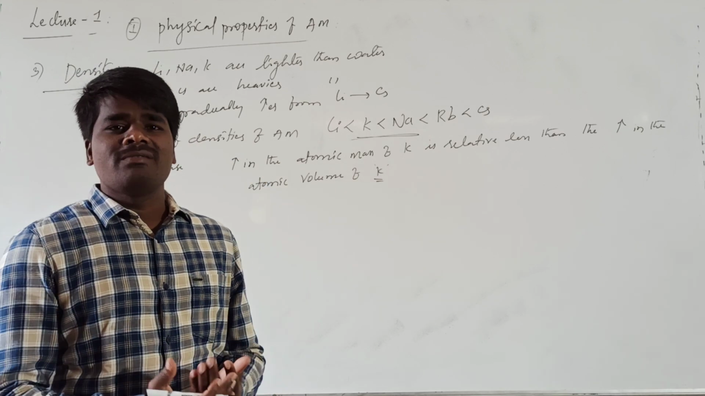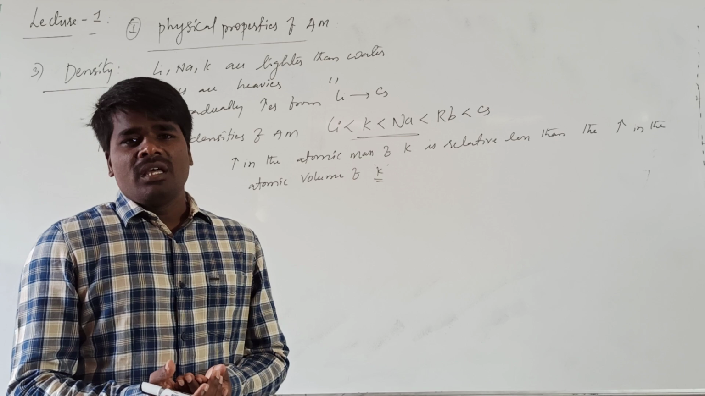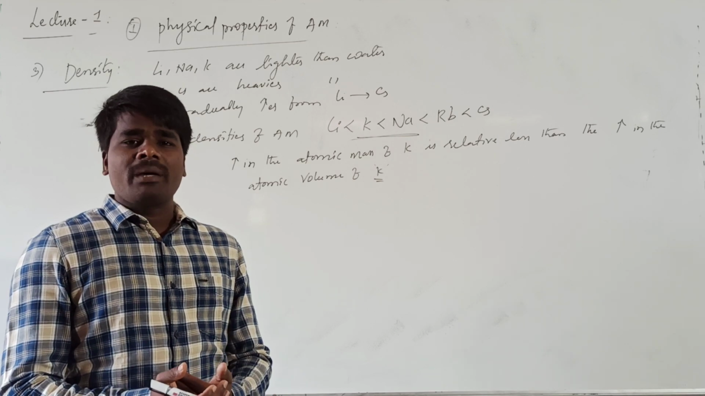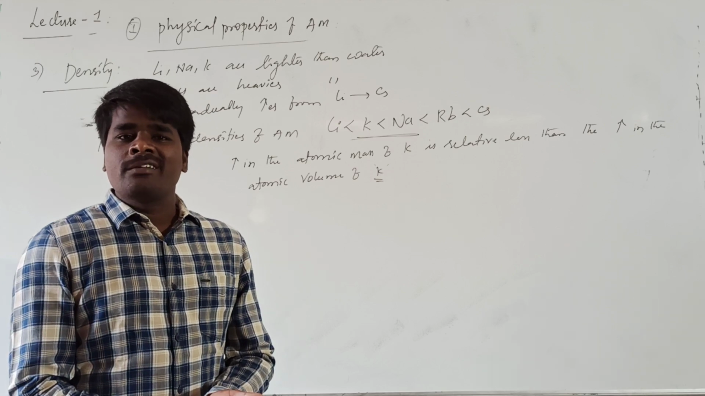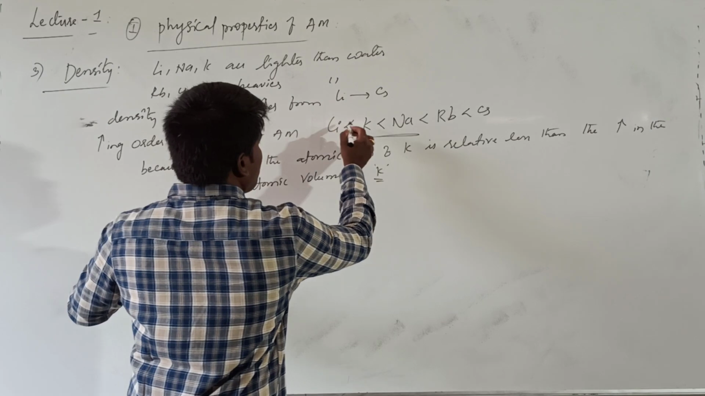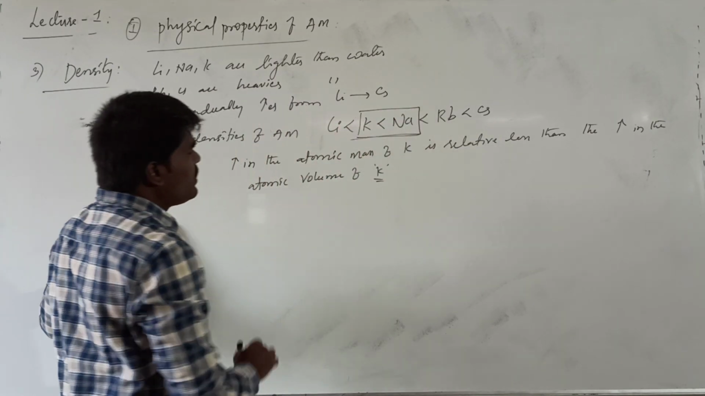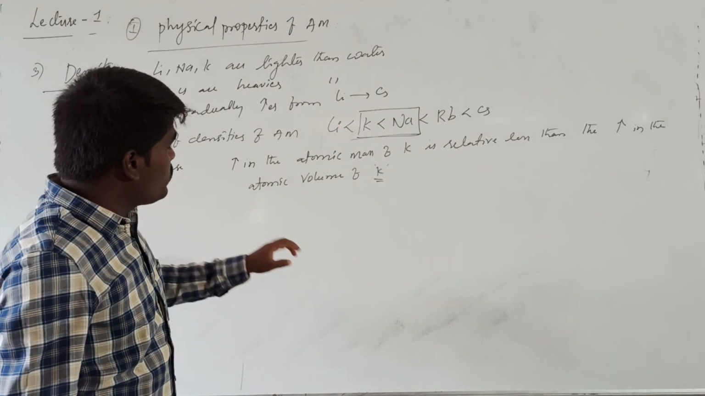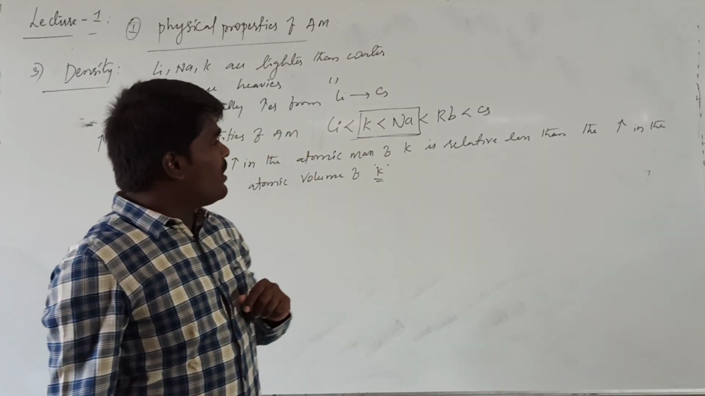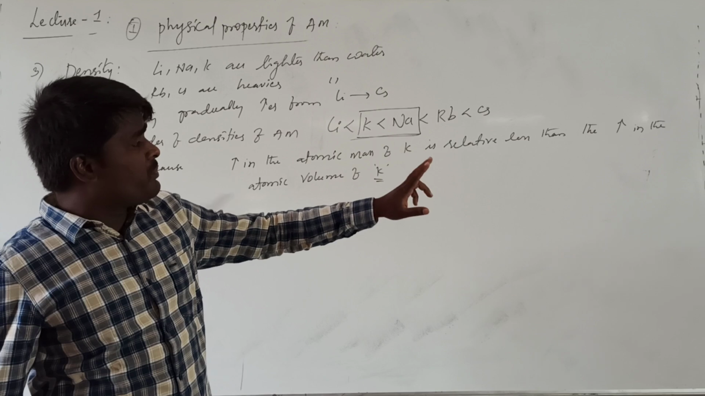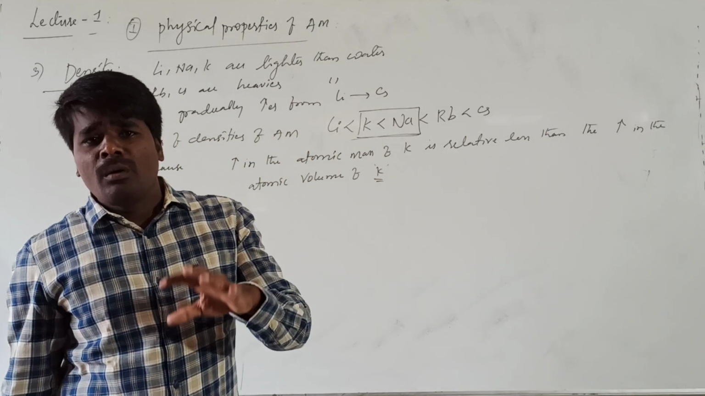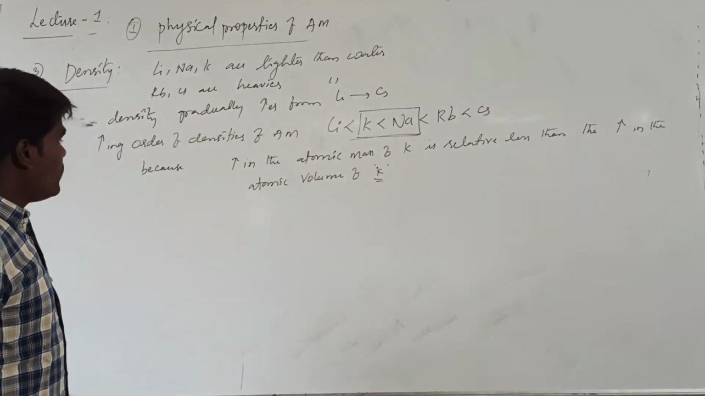We know that density is mass upon volume. If the volume increases more than the mass, then the density will obviously decrease. Because of this, this is a very important exception in the densities of the first group, where potassium is less dense than sodium. The reason is that the increase in the atomic mass of potassium is relatively less than the increase in the atomic volume of potassium. Right? Hope it is clear.